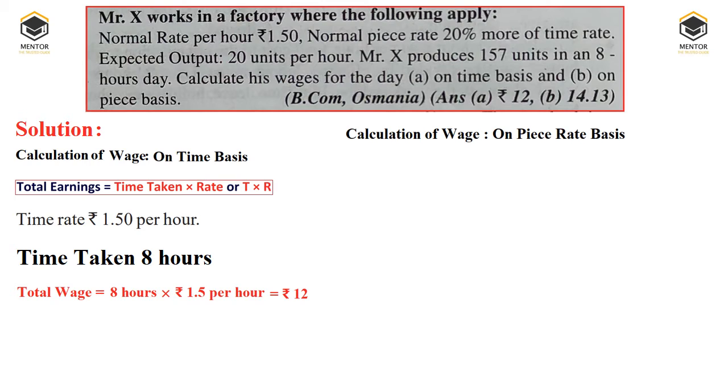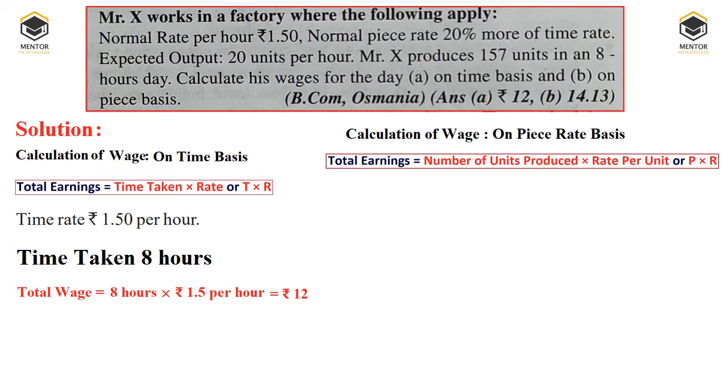Then when you want to calculate wage on piece rate basis, what is the formula? Total earning is equal to number of units produced, the quantity, number of pieces, multiplied with rate per piece per unit, that is P into R, we can say the formula, right?